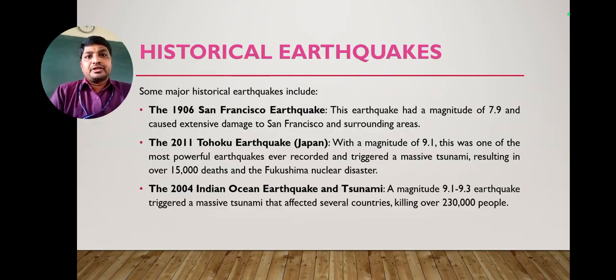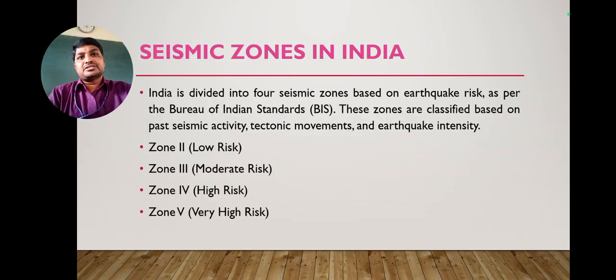And very well known is the 2004 Indian Ocean earthquake and tsunami, that is magnitude 9.1 to 9.3, and it triggered a massive tsunami that affected several countries like India and Sri Lanka and also Thailand. So like that, a number of countries were affected, and it was also an international zone. By this, 2 lakhs 30,000 people died because of this earthquake and tsunami. Like that, the historical earthquakes also we can observe.